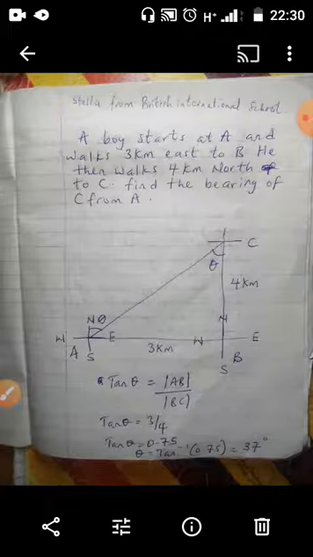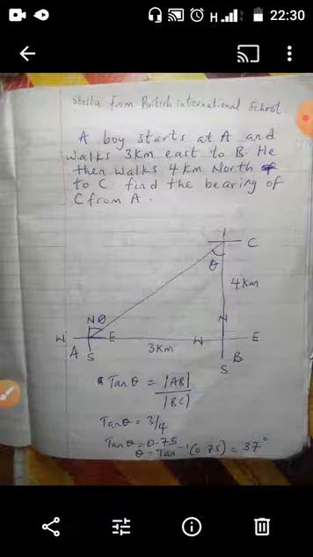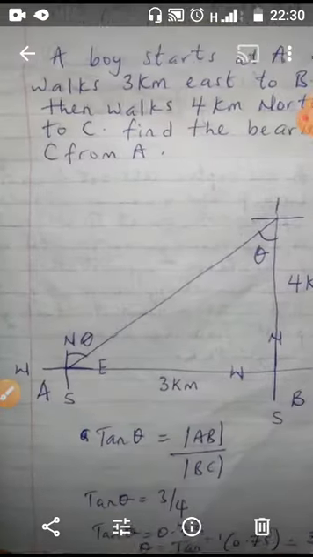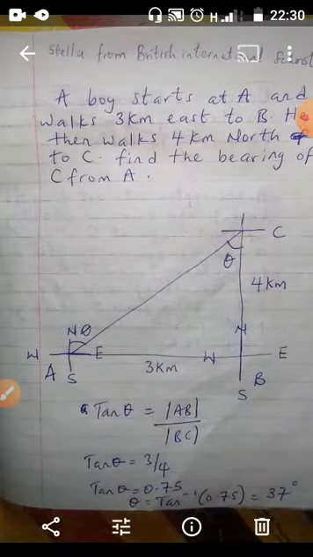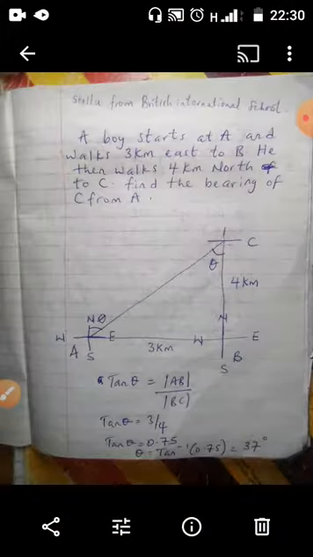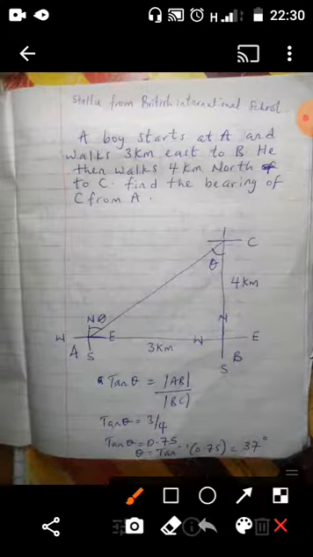Now, this is a bearing question. We can see here that a boy starts at A and walks 3 kilometers east to B. He then walks 4 kilometers north to C. Find the bearing of C from A. Because it's a bearing question, you must answer the question step by step. What do I mean here? It means that you must look at the beginning of the question, the first segment of the question, this and the end.